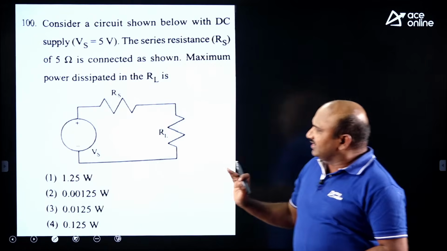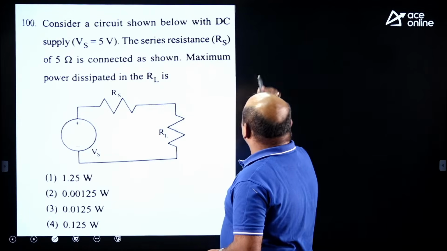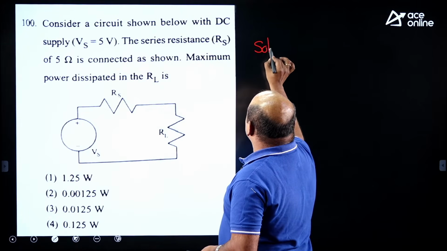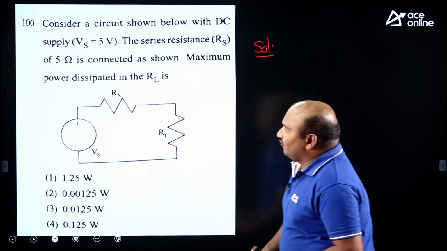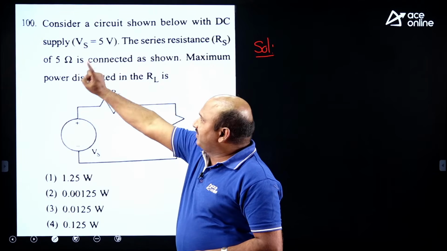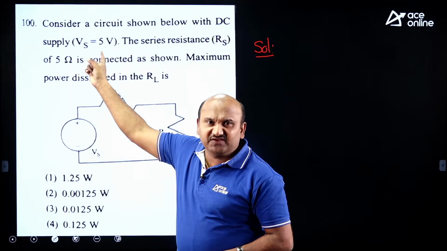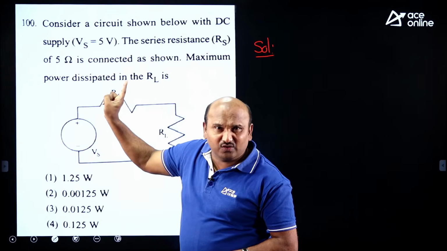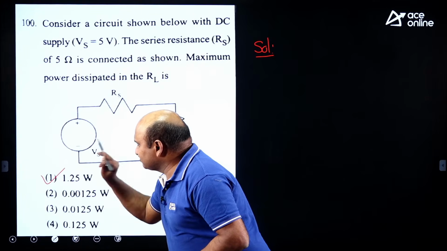Yes. That's why I can take this as the DC, and the solution for P maximum I can take directly here. V square by 4RL, V square is 5 square by 4 into RL, 25 by 20 here. 25 by 20 means 5 by 4, 1.25. Directly I can take the answer as option 1.